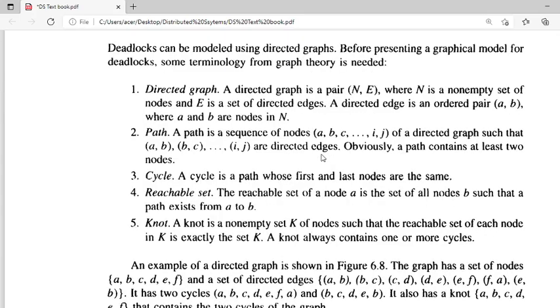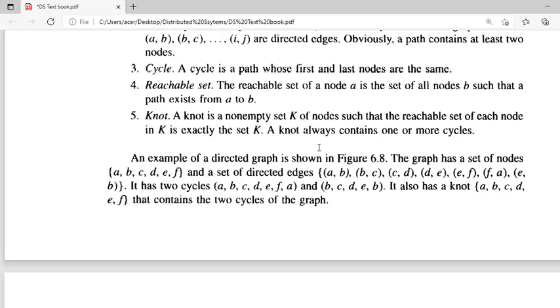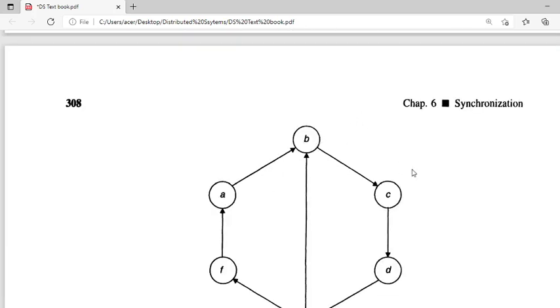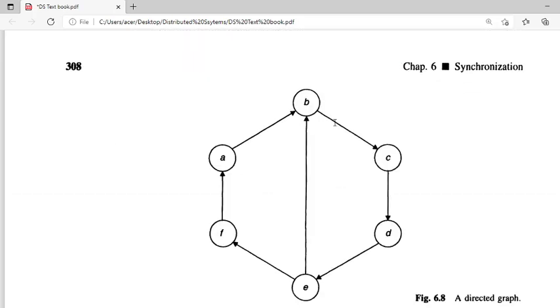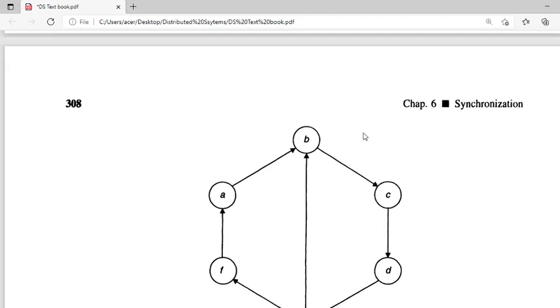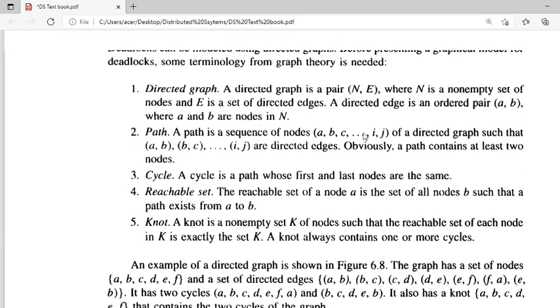And a path is nothing but a sequence of nodes. Each circle is a node. So there will be a path as a sequence of nodes of a directed graph, such that A to B, B to C and so on, whatever nodes or combination of nodes, there will be directed edges. Why are we saying directed edges? Because it is represented by an arrow.